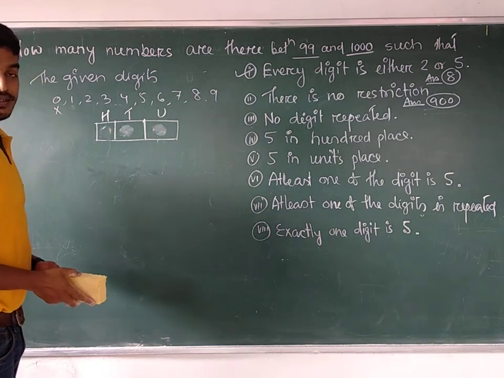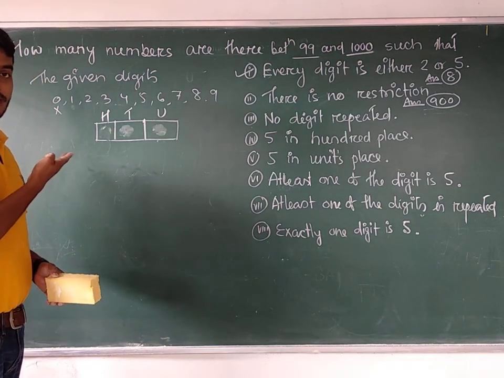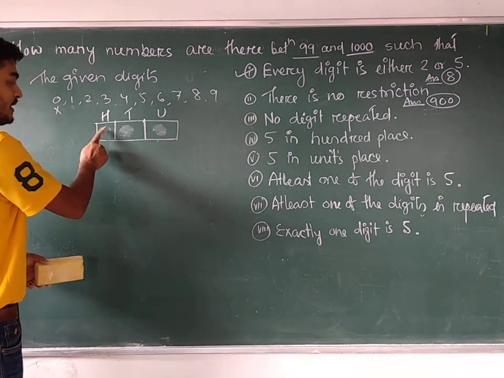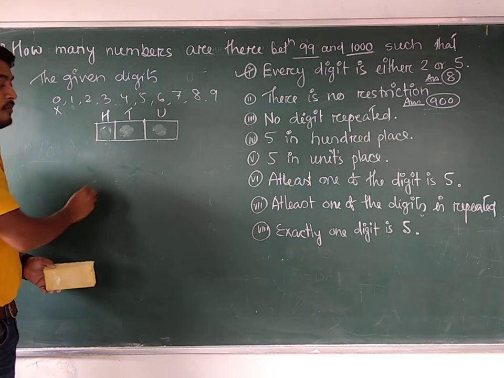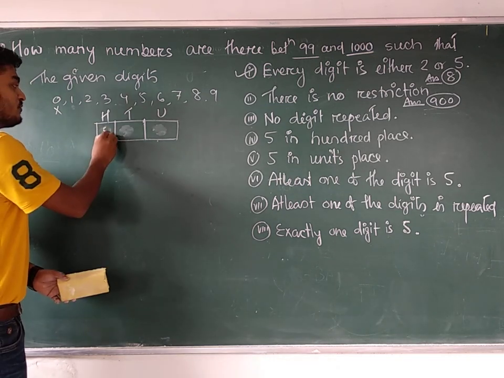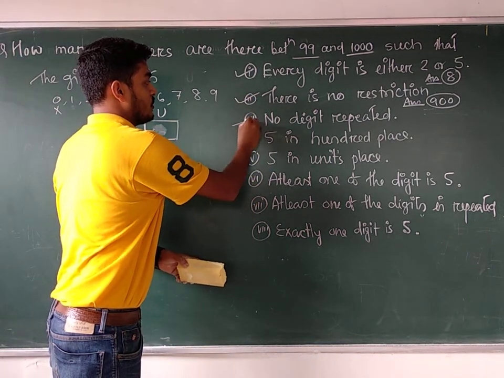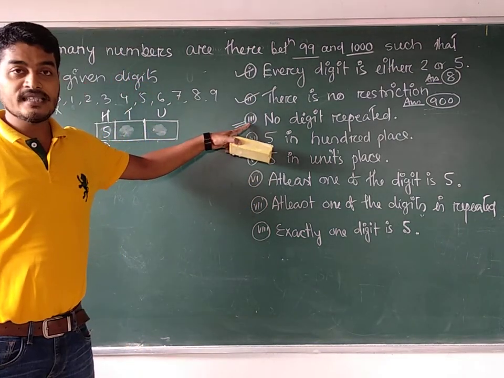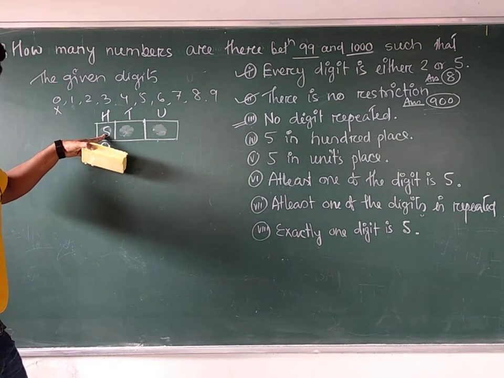No digits repeated. So obviously here also we have to form a 3-digit number. Will 0 be here in the 100 place? No, you cannot use 0 here. So this place can be filled up in 9 ways. Suppose I have started with 5. As repetition is not allowed, can we use 5 once again?